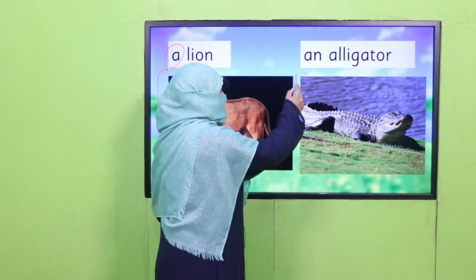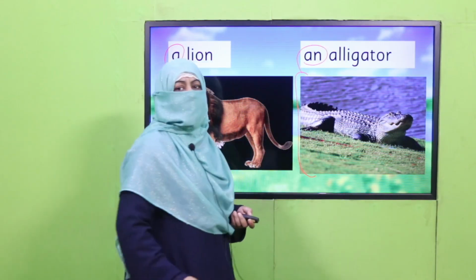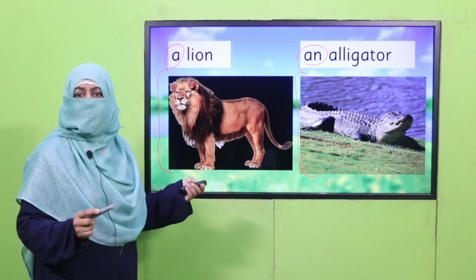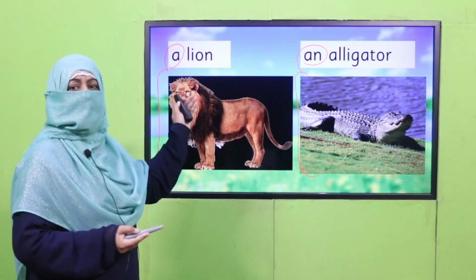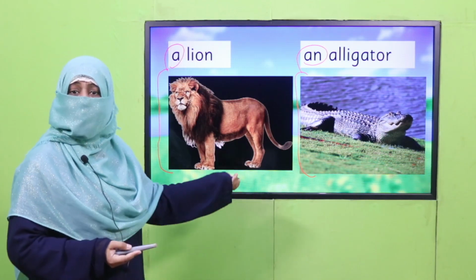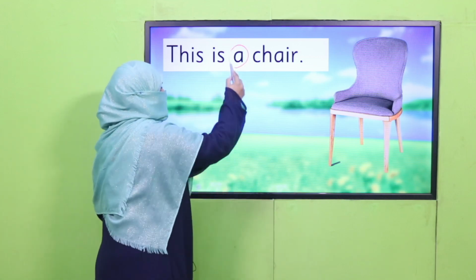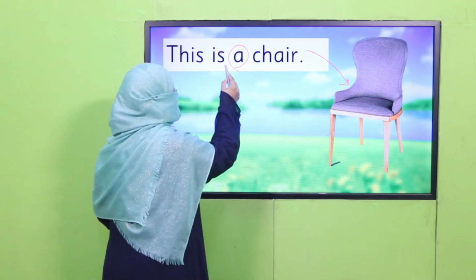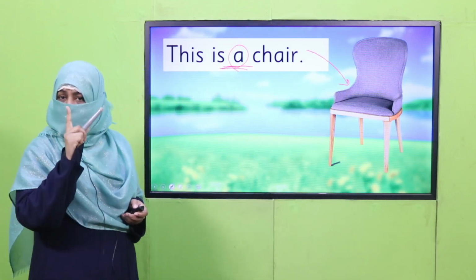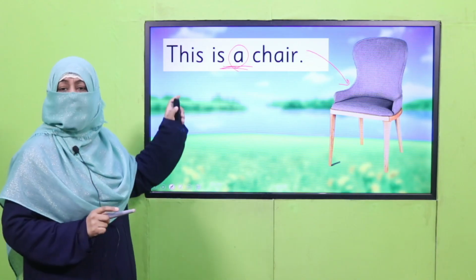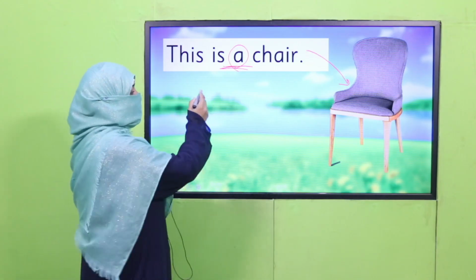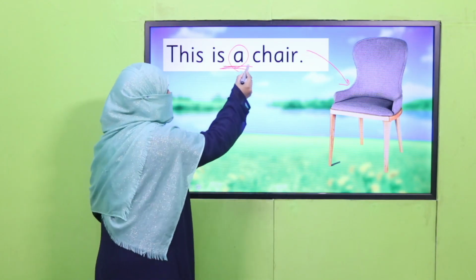Likewise, an alligator. Which alligator is this? Where it is, we don't know. It is a general picture of an alligator. That's why we use an alligator. This is a chair. So this also refers to one. That's why we use it with singular nouns. So this is one chair. That's why we use a chair.